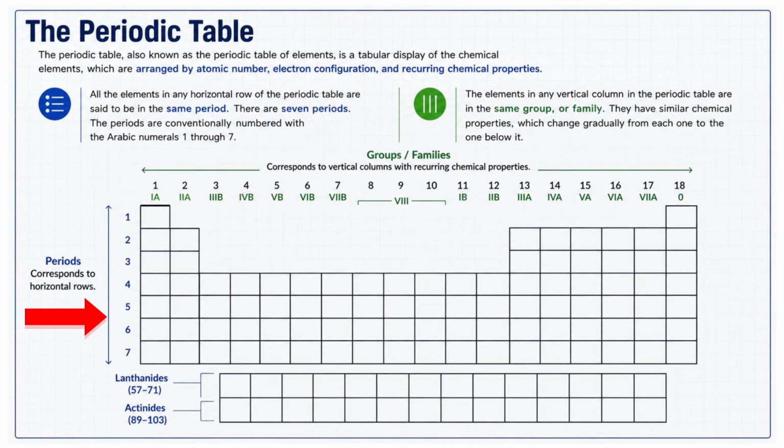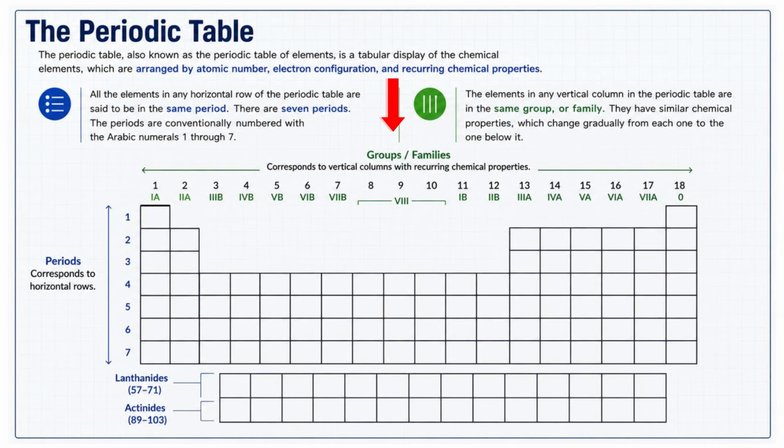Periods also tell us something important about atomic structure. Elements in the same period have the same number of occupied electron energy levels. For example, all elements in period 3 have 3 occupied energy levels, so periods are closely related to the arrangement of electrons. Now, let's look at the vertical columns, and these are called groups or families.